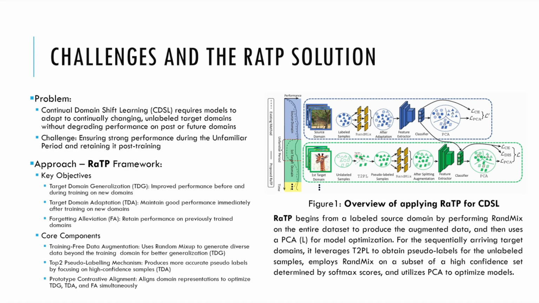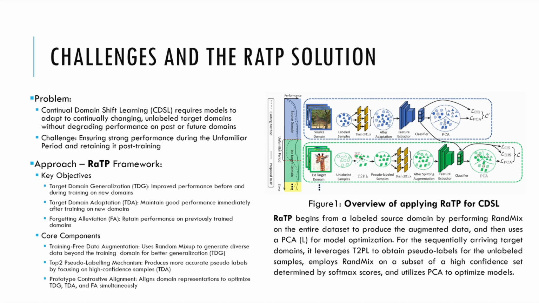The first one is training-free data augmentation, and this component leverages random mixup, a technique to generate diverse data samples. By expanding the dataset beyond the training domain, the model achieves better generalization to unseen domains. The second component is the top-k pseudo labeling mechanism. Instead of relying on all samples, the mechanism focuses on high confidence predictions, producing more accurate pseudo labels.